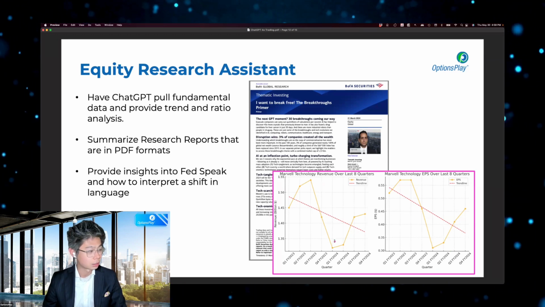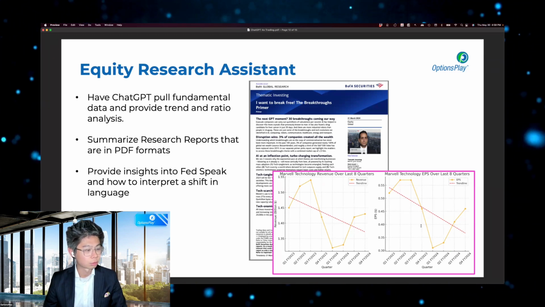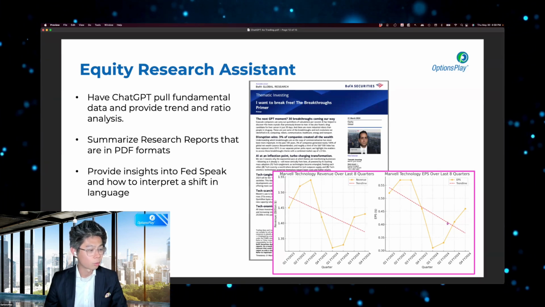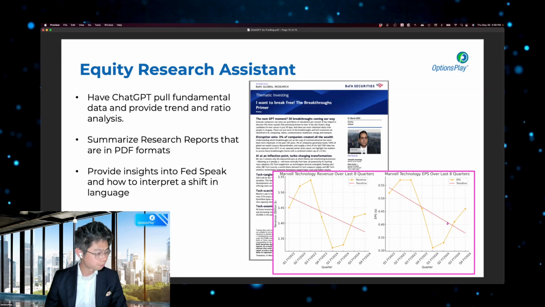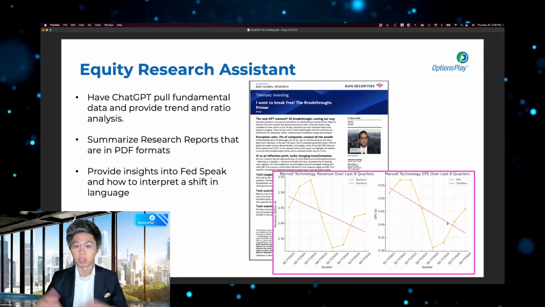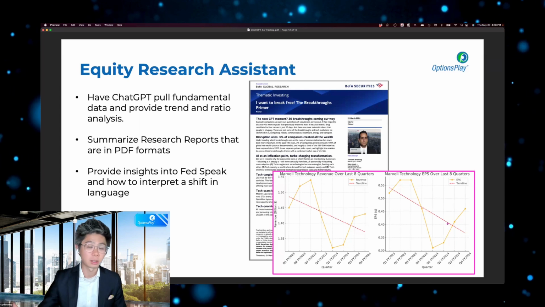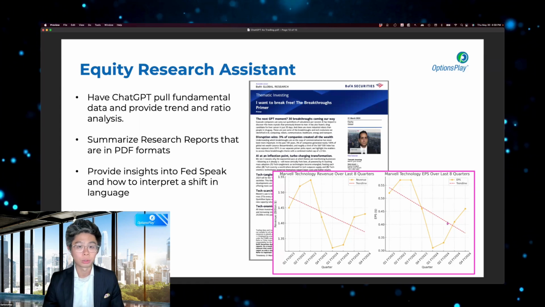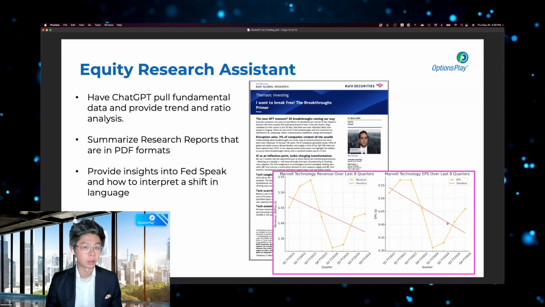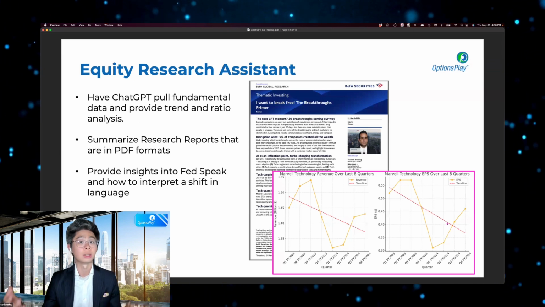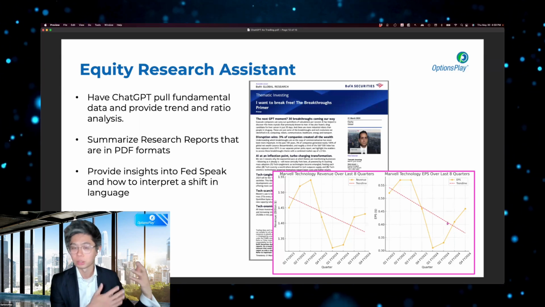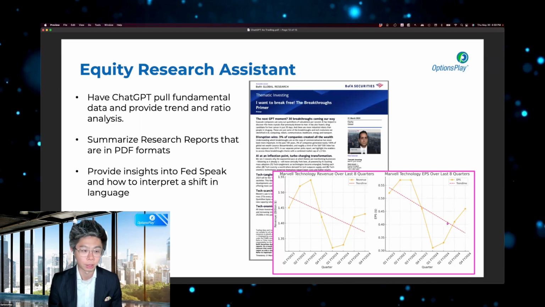As you can see, here's a chart that I had ChatGPT build for me of Marvell Technologies and what the overall trend for revenue and EPS was over the past 8 quarters. It's a good starting point. And the fact that it's able to draw a chart for me, draw a trend line just based on the input that I gave, is a huge improvement. I'll show you the chat that I went through to get that. The previous ChatGPT version wasn't able to do any of this. It certainly wasn't able to pull data, it certainly wasn't able to analyze the data, and certainly wasn't able to visualize that data for me.